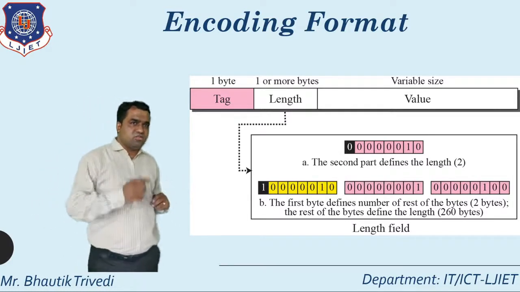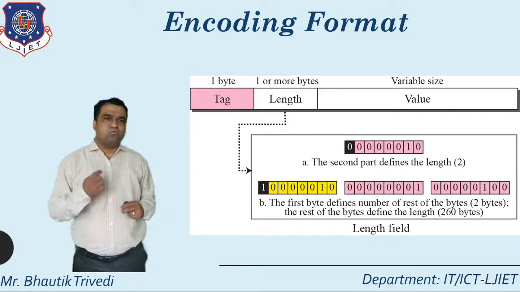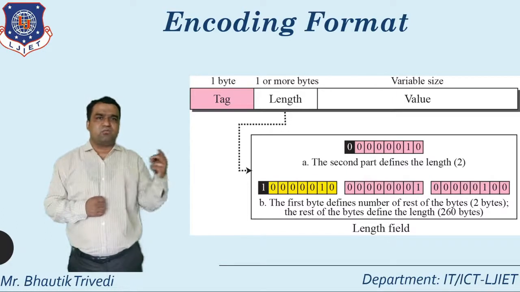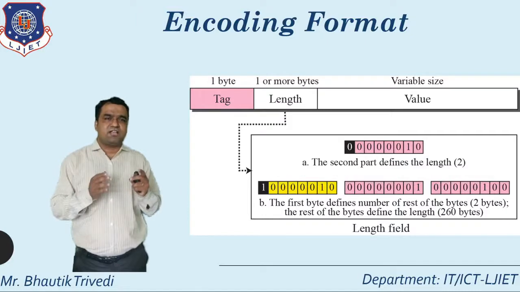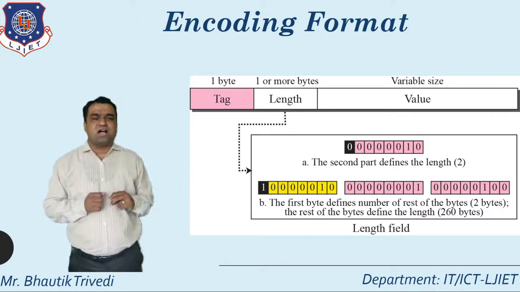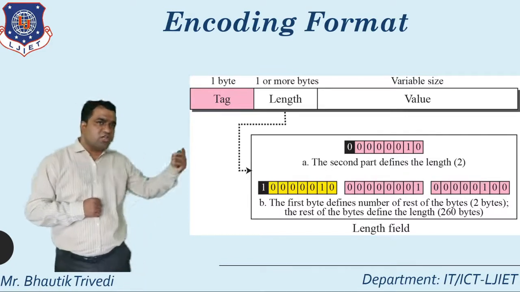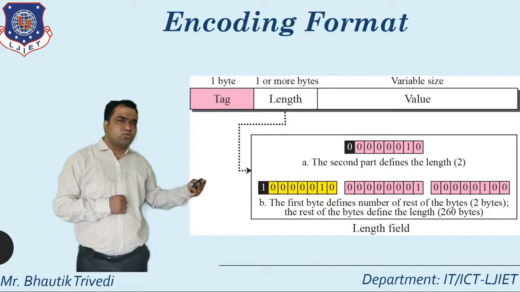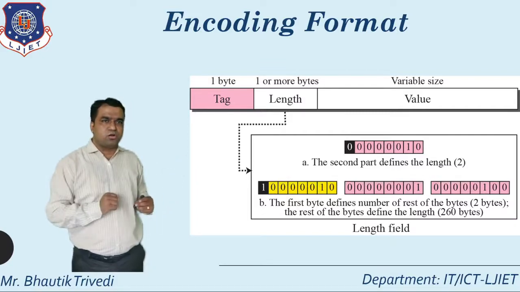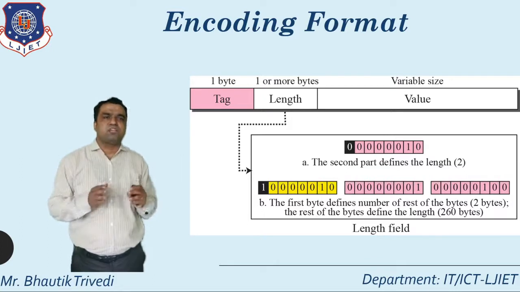You see at the right hand side in red, diagram number 1 and diagram number 2. What do they define? They define the rest of the bytes, that is, the length. So that length indicates 260 bytes. How do I identify 260 bytes? Start from the last: 2 raised to 0, nothing; 2 raised to 1, nothing; 2 raised to 2, that is 4; and 2 raised to 8, that is 256. So 256 plus 4 is 260.